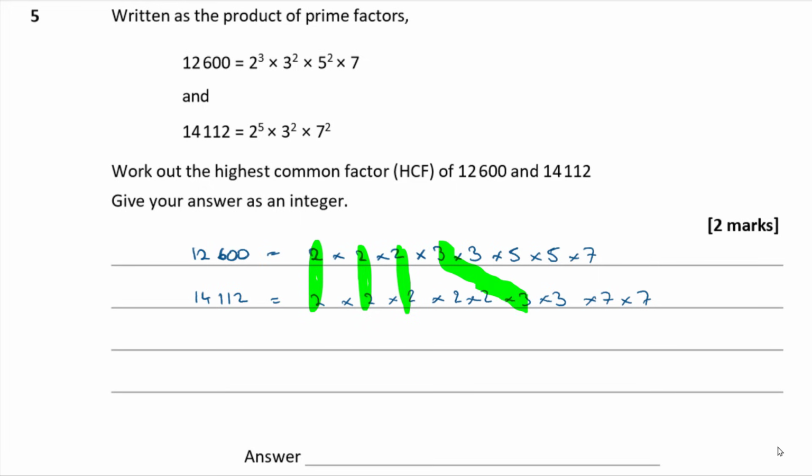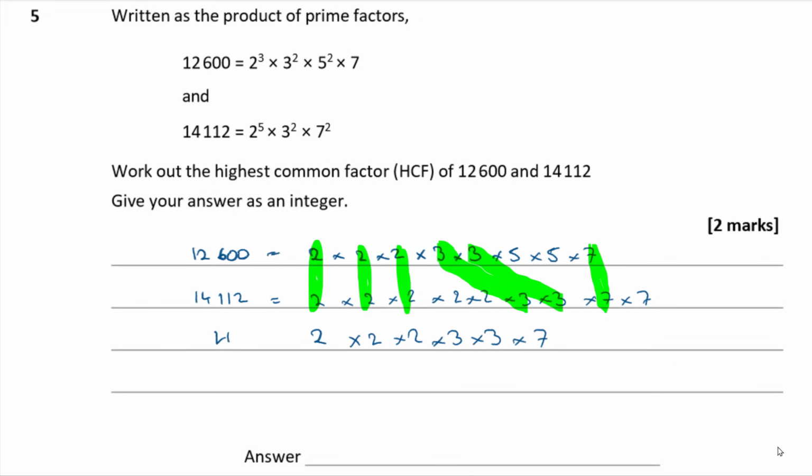I've got two 3s in both, and I've got a 7 in both. So altogether, what I've got in both is 2, 2, 2, 3, 3, 7.